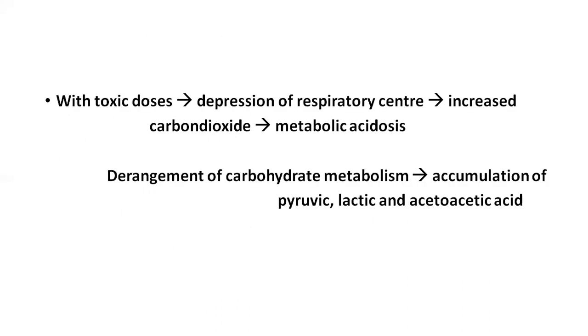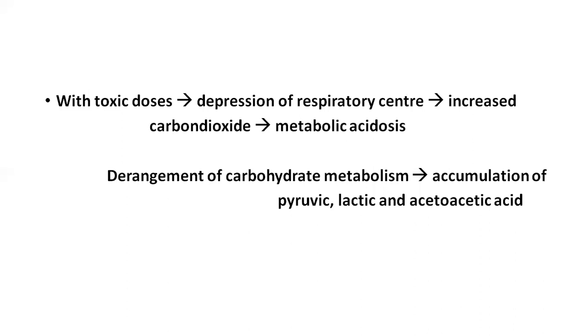With toxic doses, respiratory center depression will occur, and this will increase carbon dioxide production, and it will lead to metabolic acidosis. At higher doses, the respiratory center is depressed, and the compensatory respiratory alkalosis mechanism is disturbed, and there will not be any compensatory respiratory alkalosis.